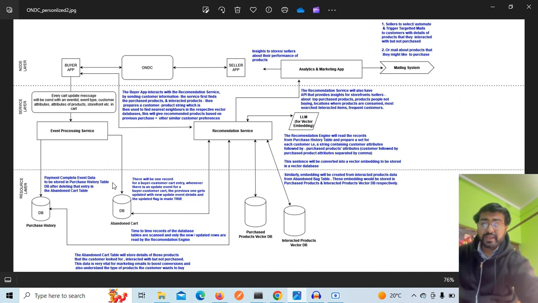So this is very helpful, and the client to whom I delivered the project boosted their sales by 60%. The comeback of the customers had significantly improved. Now in this solution, we would digest this data from the purchase history table and the abandoned cart, and it would be digested by which service? Another microservice called the recommendation service. Now how is it working and what advantage is it going to bring in the buyer side apps?